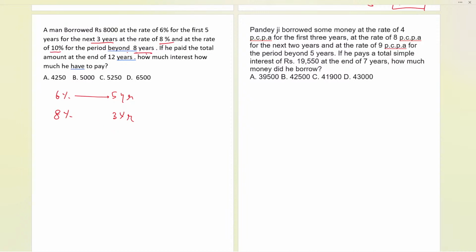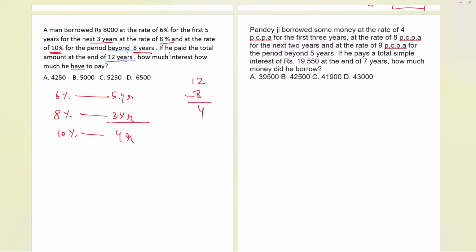Beyond 8 years, it is telling us about this. Now, if he paid the total amount at the end of 12 years, how much interest does he have to pay? Beyond 8 means total 12 years, and out of that 8, if I subtract, it will be 4 years remaining. So for 4 years he borrowed the money at 10%. Now this is the overall data that we have got, and it is asking us what the interest is.